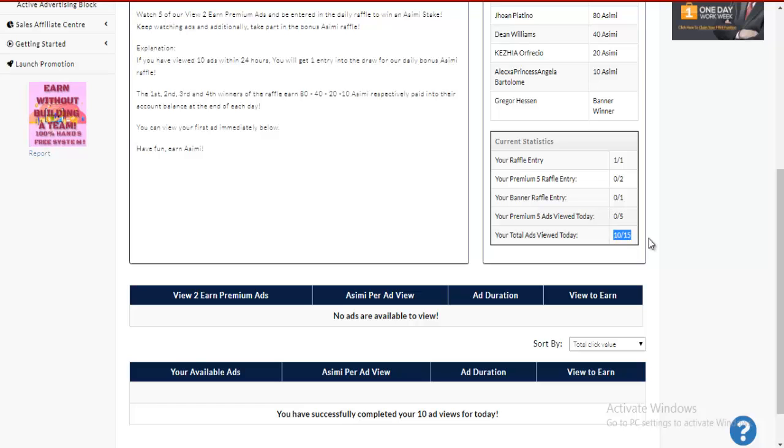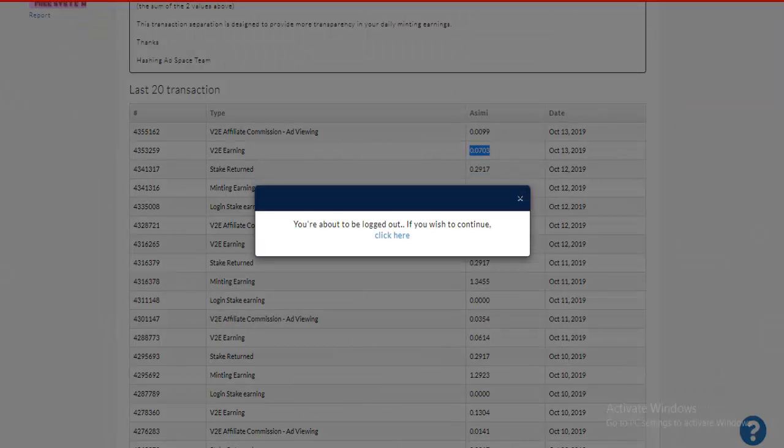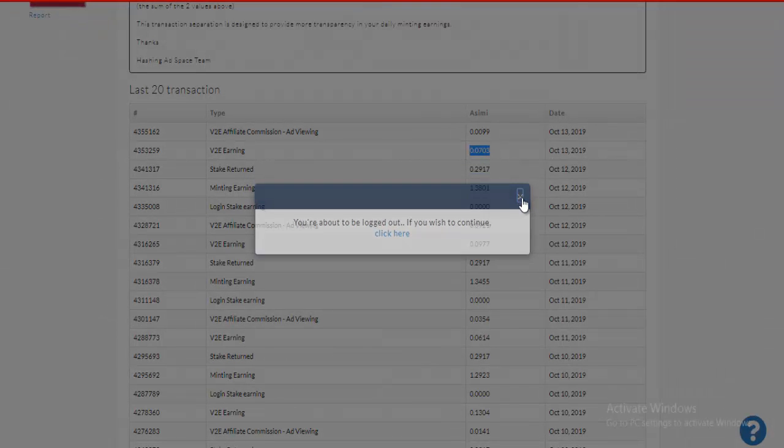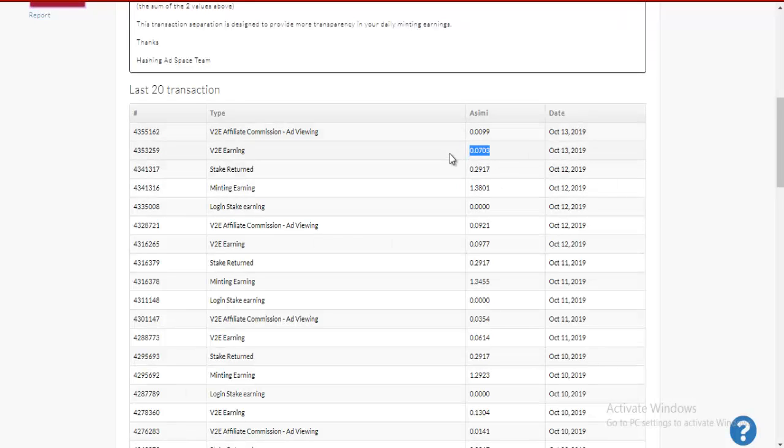I couldn't view the 5 because every time I log in, I don't really find any premium ads. I have found some before, but it's not every time that you log in you'll find those premium ads because, as I said, now they're quite limited, right? So I just want to show you the transition from just a couple of weeks ago to what I'm earning right now.